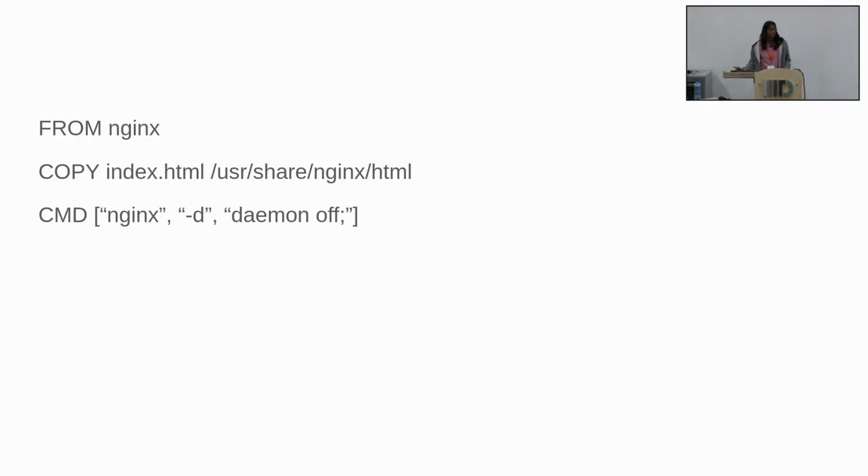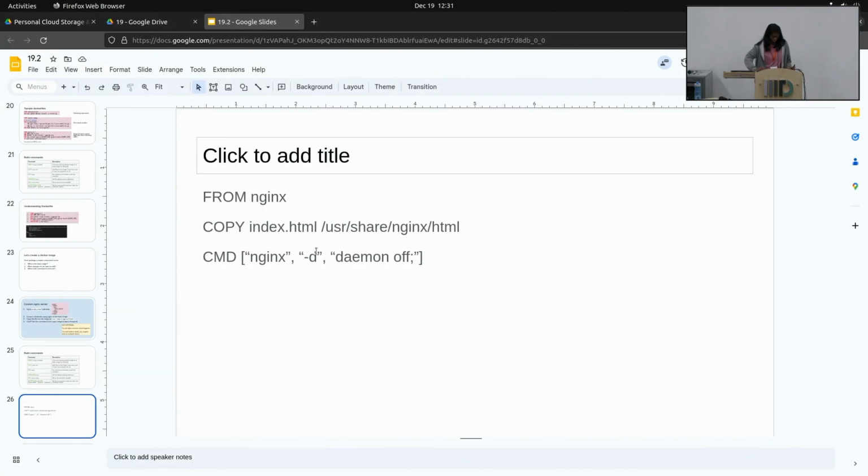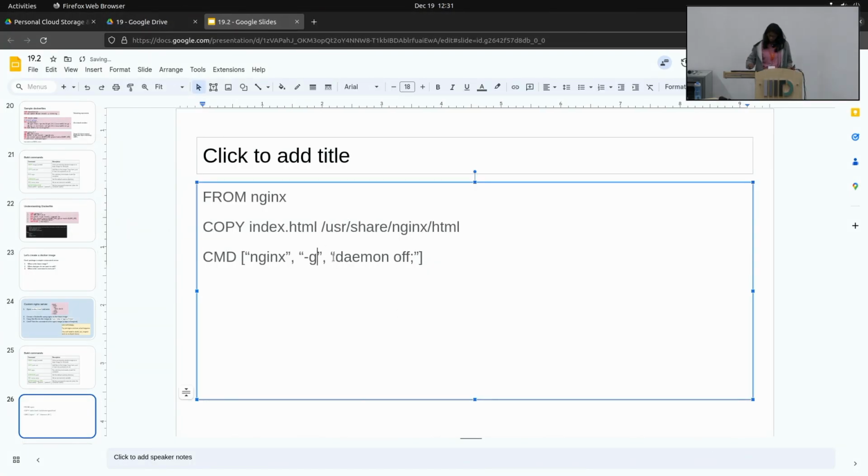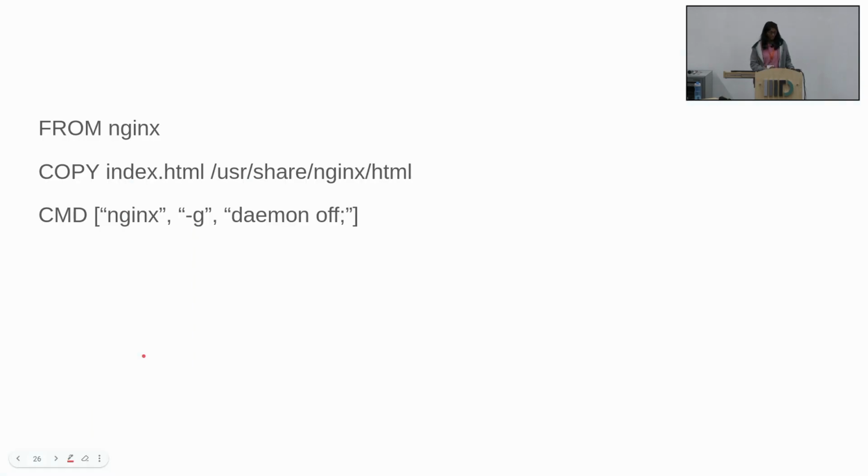So you should have a Dockerfile at this point, which has FROM nginx, this COPY command, and additionally this command, which is wrong, it should be -g. It just so happens that because we're using the base image as Nginx, if you don't specify a command, it will use whatever command Nginx had. So actually you didn't need the command, but I just wanted you to get a hands-on feeling of how to run the command. If you didn't put the command, your container would have run perfectly fine.